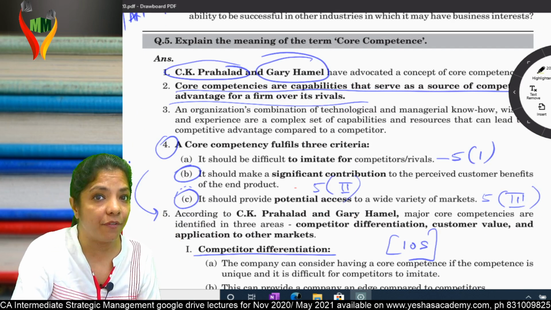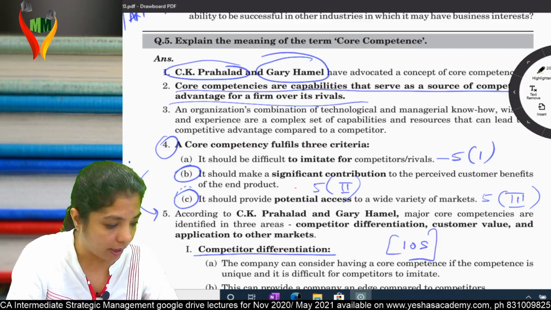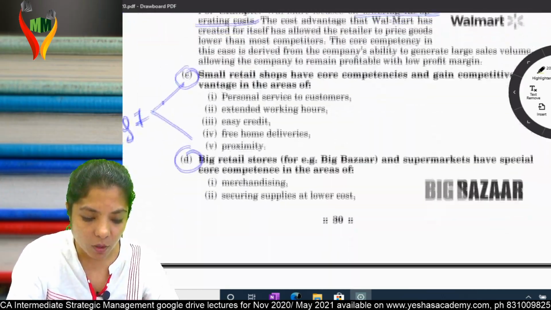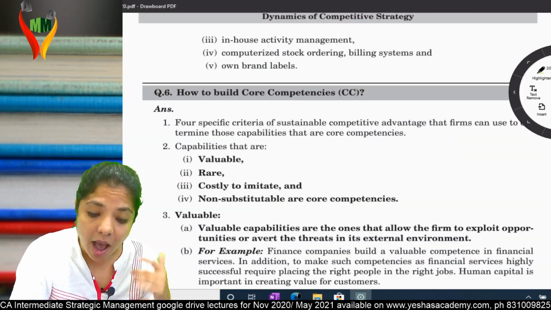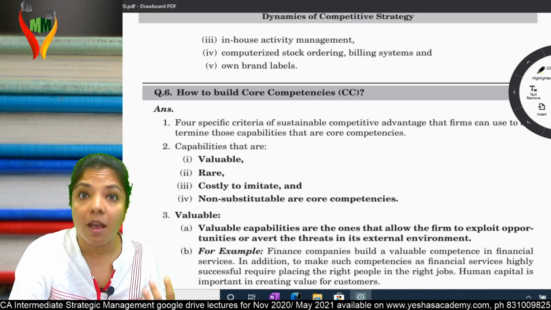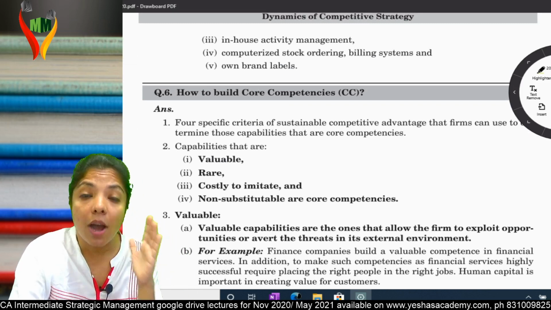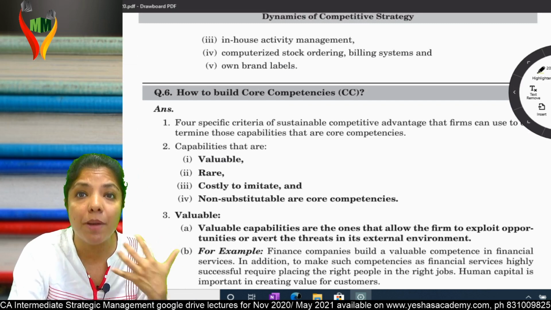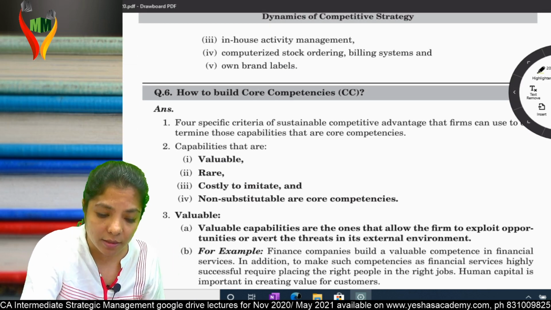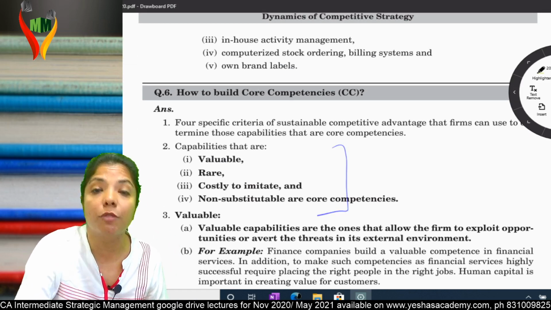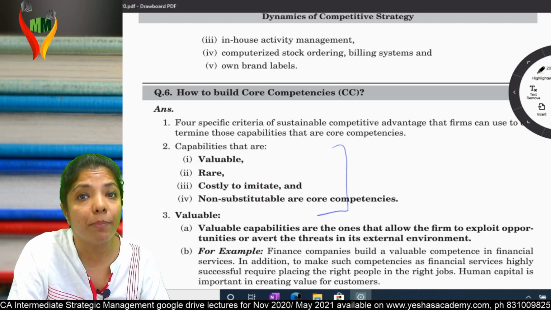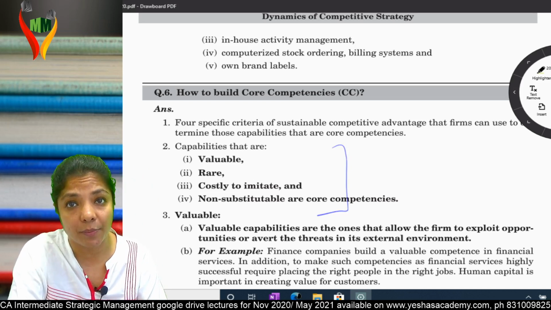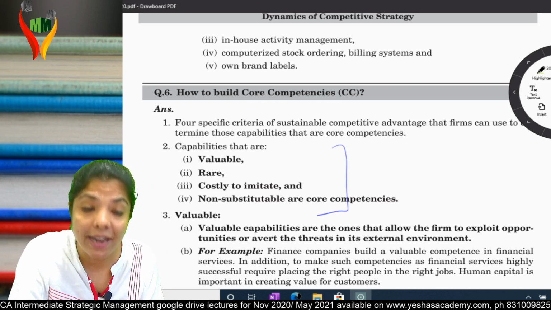Is question number 5 clear? Can I go ahead? Okay. Come to the next question, question number 6. Now, how to build core competency? See, understand, this competency you need to build in you. So, these are the 4 things which should be there in your capability to be your core capability. First, it should be valuable.